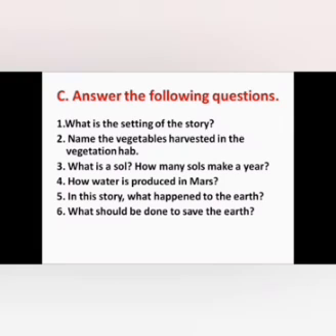First, I explain you some of these questions children. First question is the setting of the story. Where does this story take place? Do you have any idea? And second is name the vegetables harvested in the vegetation hub. They are asking some of the vegetables which has been harvested in the vegetation hub. And then how water is produced in Mars. How does water is produced in Mars? Already we learnt it in our lesson also.